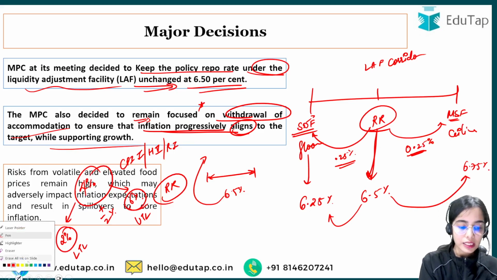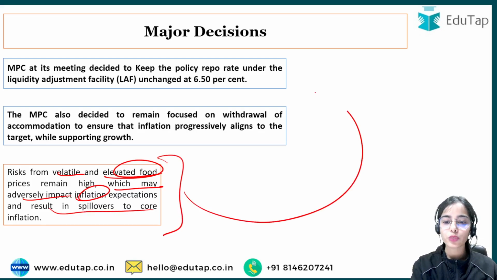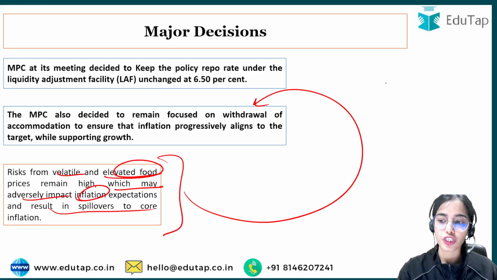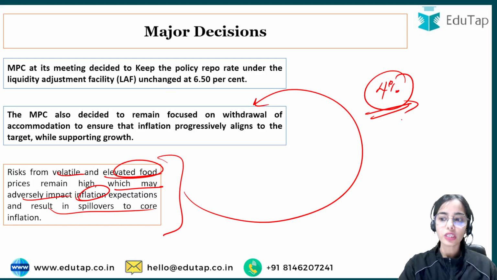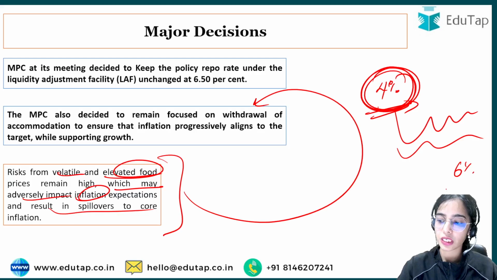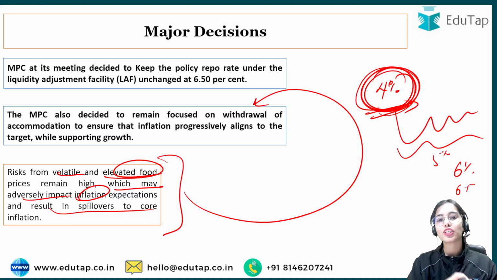So now there is the risk from volatile and elevated food prices. These remain high, which may adversely impact the inflation expectations and result in spillover to core inflation. This we have discussed, and that's why the RBI is saying that we have to be focused on aligning our inflation to the 4% mark, and we want stability in our country. We want the inflation to be around 4%. We don't want it to keep on fluctuating between 6% or 6.5% or 5.5% and such. We want the inflation to align to the target of 4%, because when the inflation is aligned to a stable target, then we can focus on our growth.